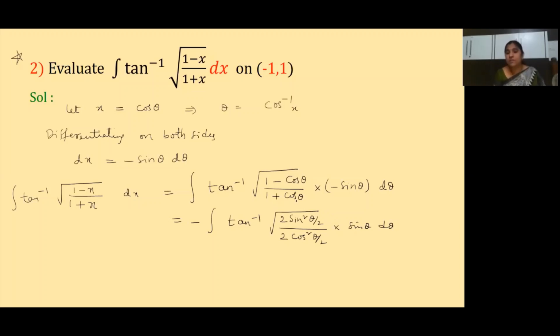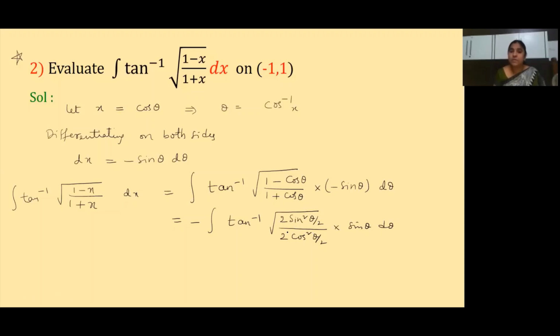It is from the cos 2 theta formula. 1 minus cos 2 theta is equal to 2 sin square theta. Here, because in place of 2 theta we have theta only, the angle is half, so we get the half angle: 2 sin square theta by 2. Similarly, 1 plus cos 2 theta is equal to 2 cos square theta, but since we have theta, here we get theta by 2.